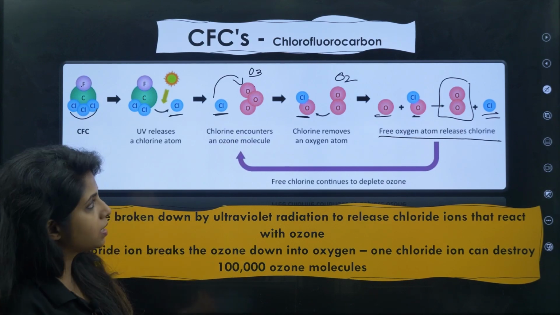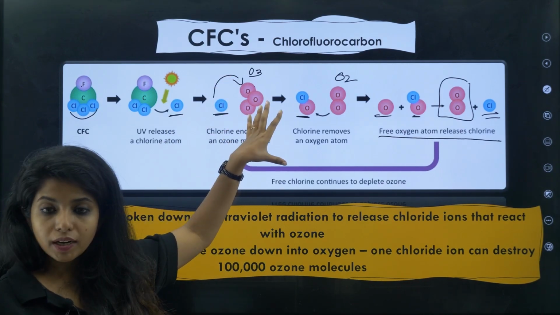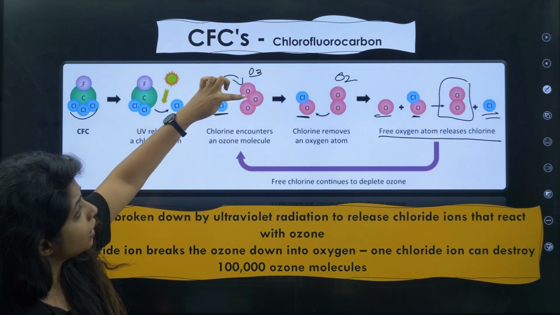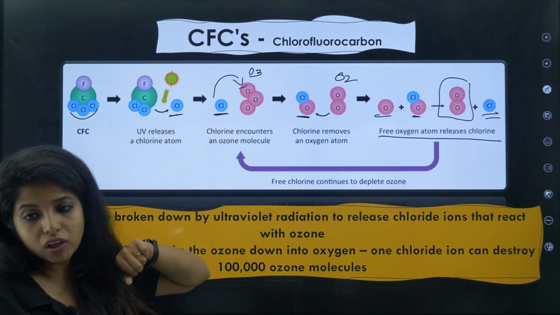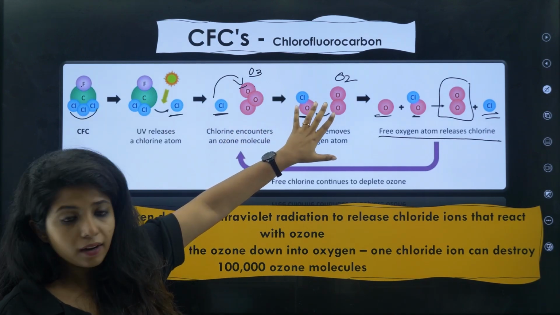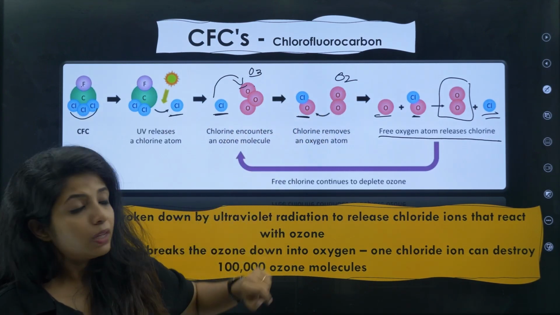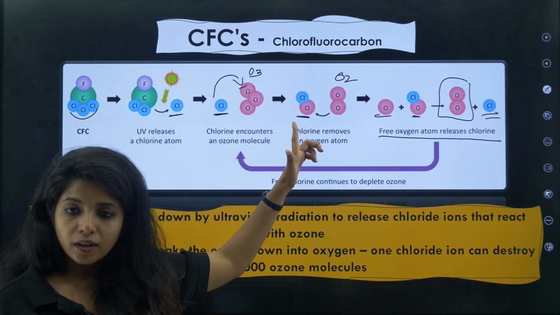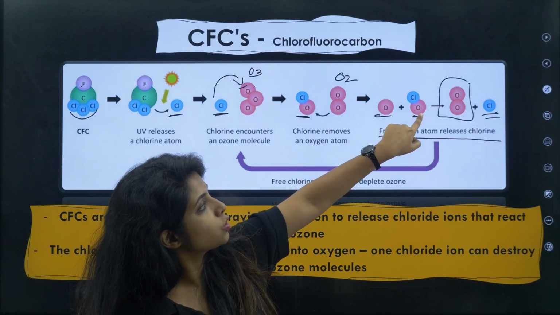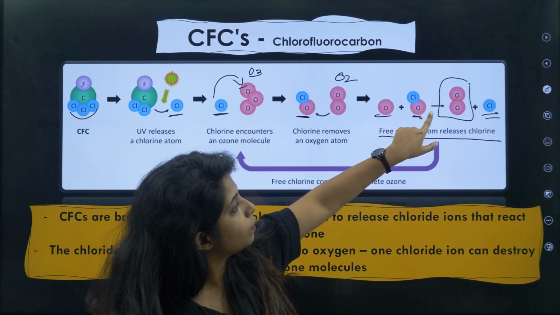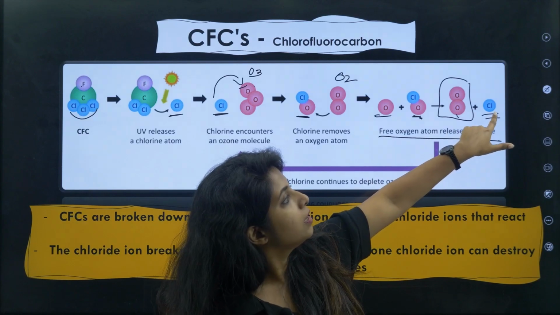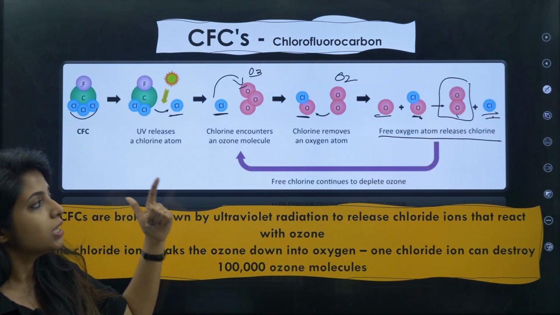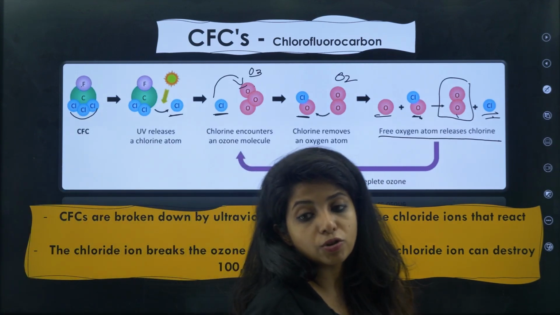I'll tell you once more. Basically, we have O3 in our environment, right? Now, what happens to the O3? The O3 over here, 1 O is taken by the Cl. So ClO is there, and then an oxygen molecule is there. Now there will be an oxygen atom apart from this also. So the 1 oxygen atom comes and attaches with the one that is there with the Cl. Now there will be an oxygen molecule over here, and the Cl will be free. The Cl will again do the same reaction. It goes on. This is how CFC is going to cause trouble in the ozone layer.